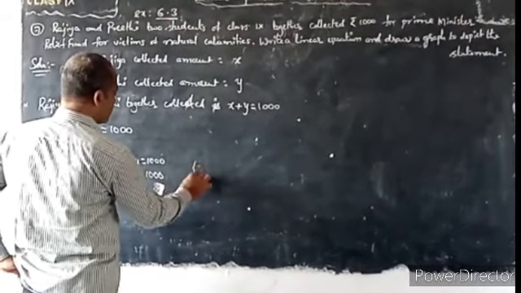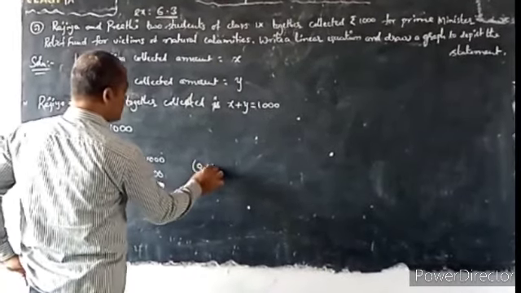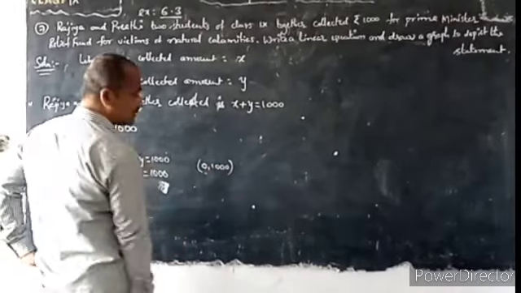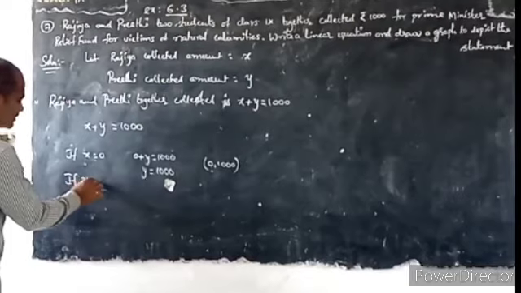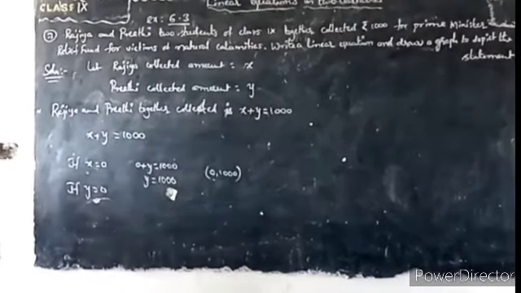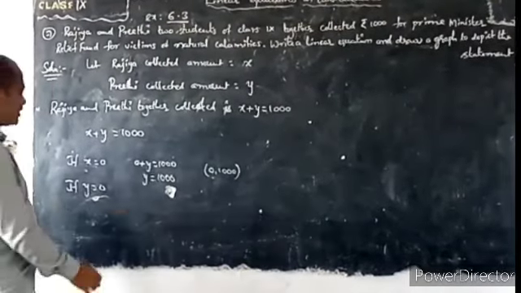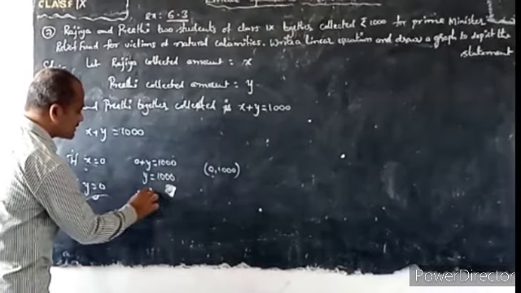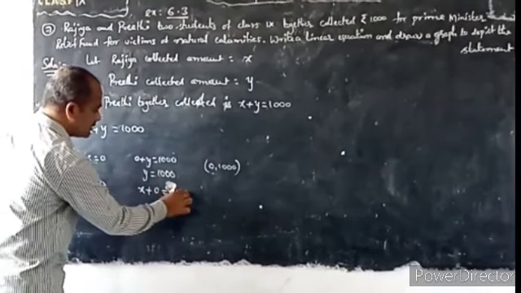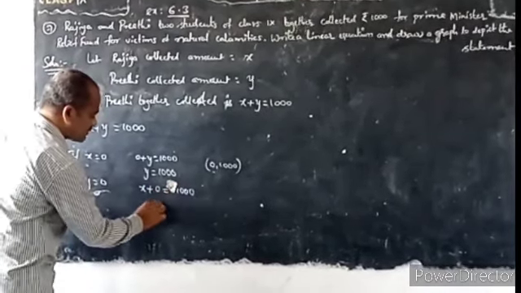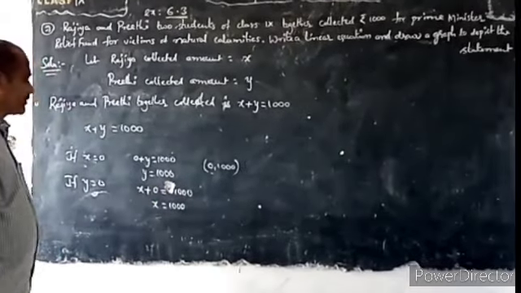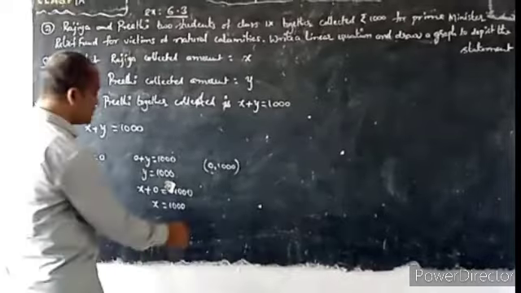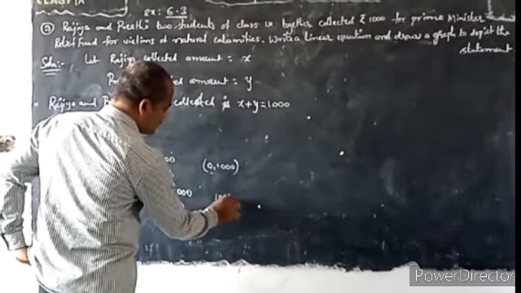Here (x, y) is (0, 1000). If y is equal to 0, now what will happen? x plus 0 is equal to 1000. So x is equal to 1000. Is it clear or not? That means (1000, 0).